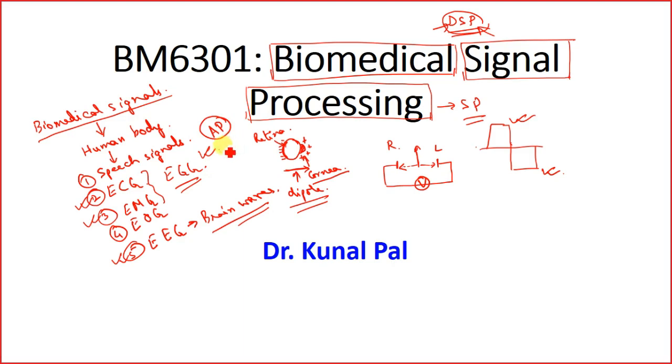Herein the potentials are generated due to the movement of the ions across the cells, and this process is called action potential. Whereas speech signals are a physical signal, as I told you earlier. EOG signals are also electrical signals just like the action potential, but there is a dipole movement here.